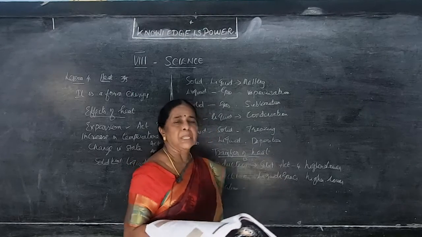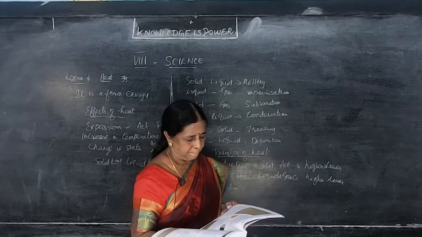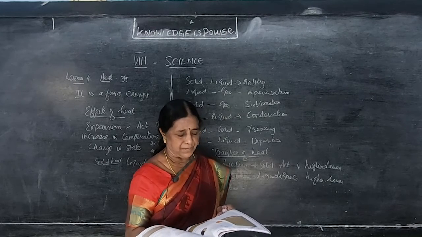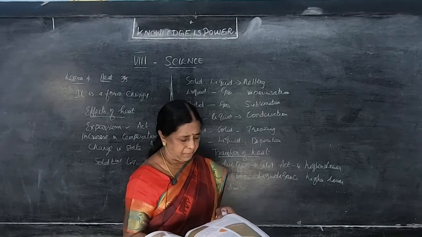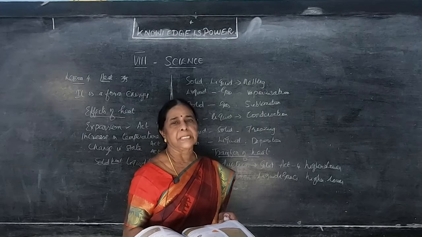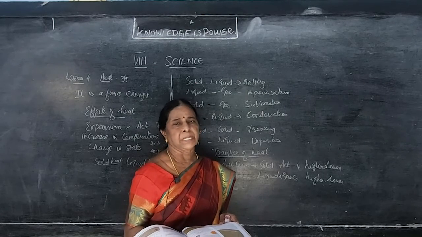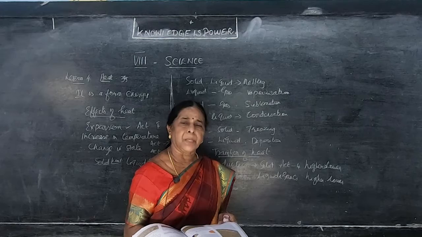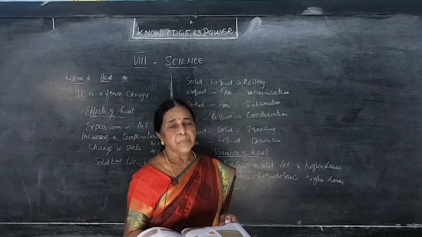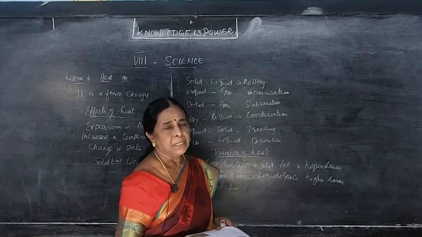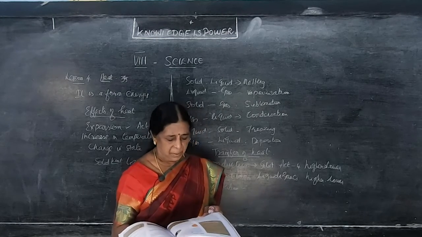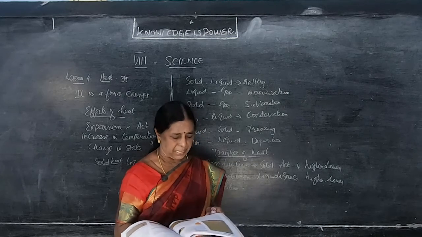Through the molecules only, water is transferred. This is convection. Convection in everyday life: land breeze and sea breeze. At night we get some breeze, and in the daytime we also get a breeze. When the breeze comes from the land, it is a land breeze. At night the breeze from the sea is the sea breeze. Daytime is the land breeze. Both breezes are because of convection of air.